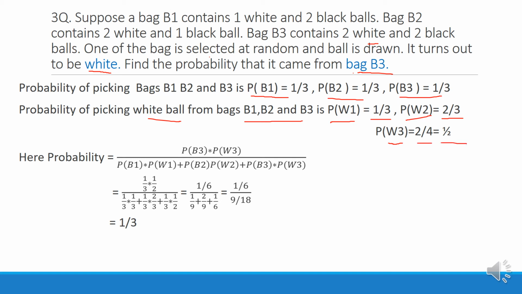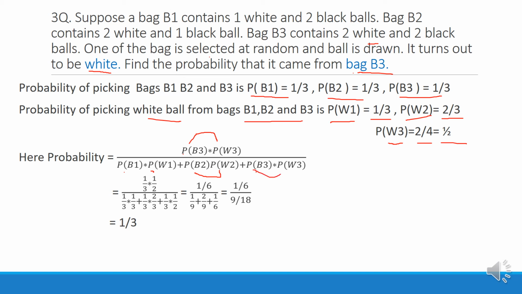So here they are asking the ball drawn should be from bag B3 and it should be white. So the probability is equals to probability of bag B3 into probability of white ball picking from the bag B3 divided by, as usual, probability of bag B1 into probability of white ball in bag B1 plus probability of bag B2 into probability of white ball in bag B2 plus probability of bag B3 into probability of white ball in bag B3.